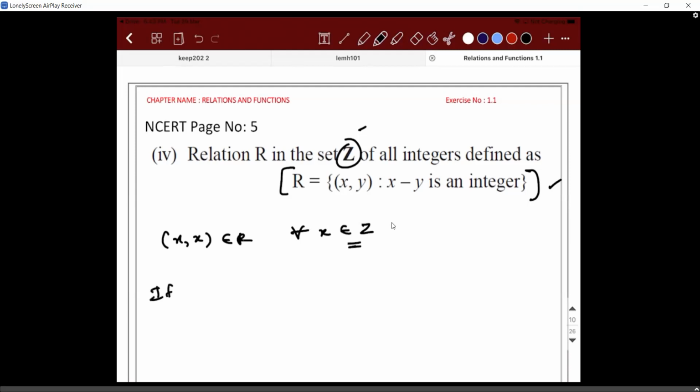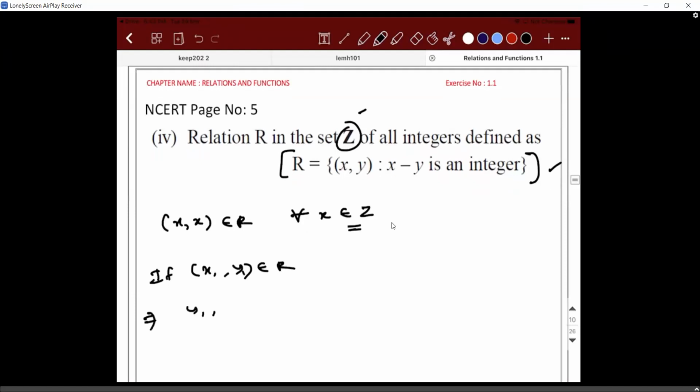If x1 comma y1 belongs to R, it means you are already saying that the difference of these two is an integer. We know the fact that the difference between any two integers is an integer. Then what can you conclude? y1 comma x1 belongs to R. Accepted? So it is symmetric.